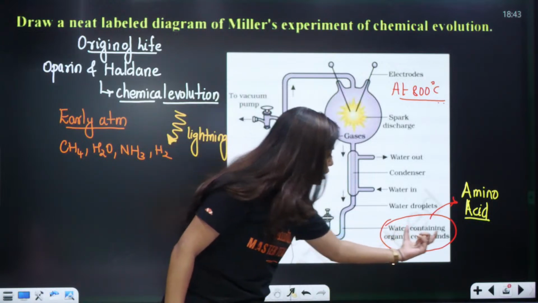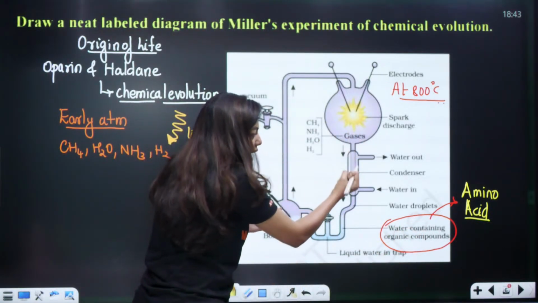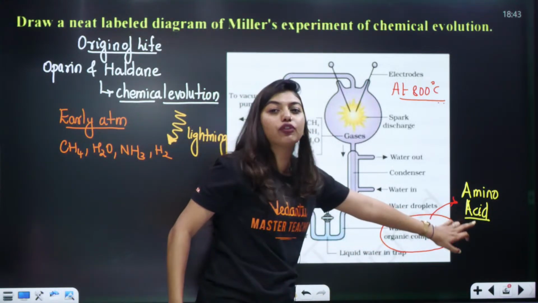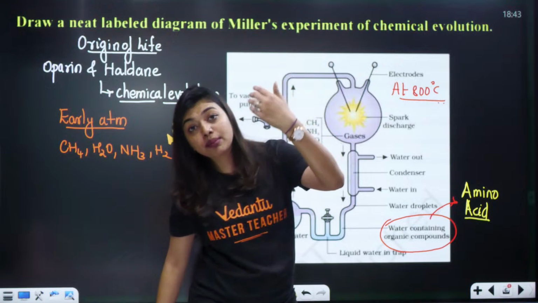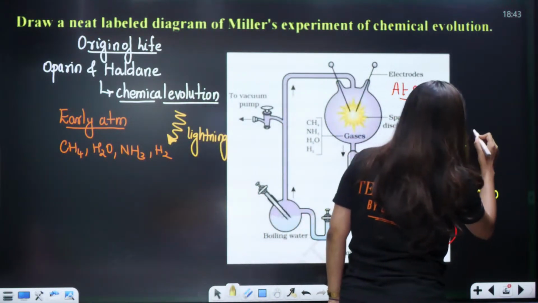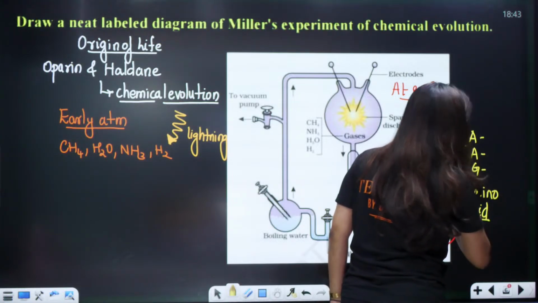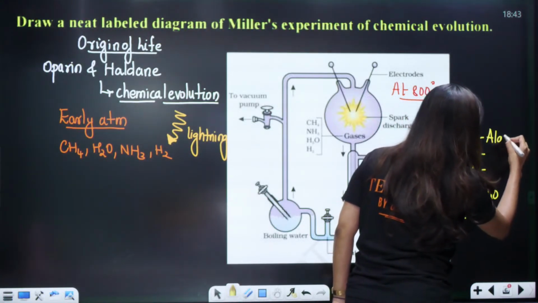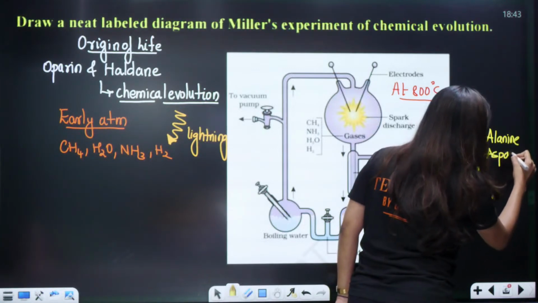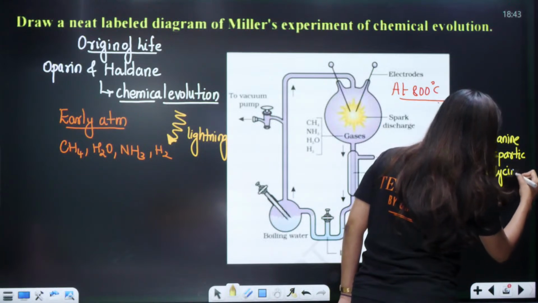So water containing organic compounds means that in the water, after all the condensation of the gases with lightning, they all condensed and that led to the formation of amino acids. And which amino acids exactly? ARG was formed. If you want, you can remember this. If you feel like, no ma'am, I will forget it, it's okay. ARG was formed, students: alanine, aspartic acid, and glycine were formed.